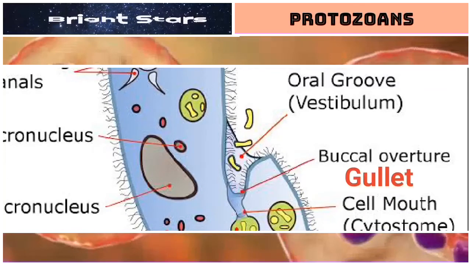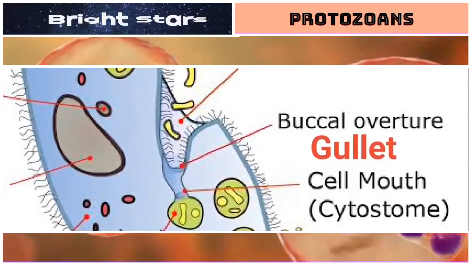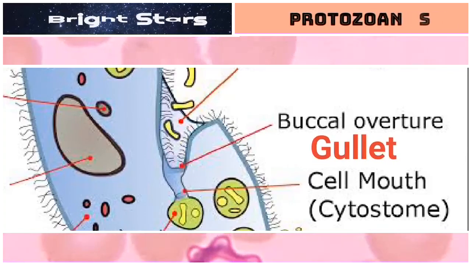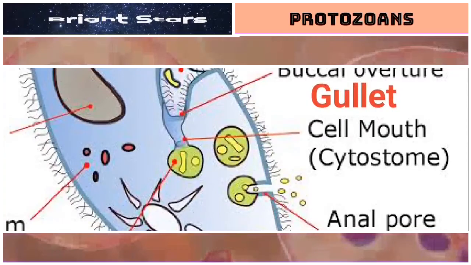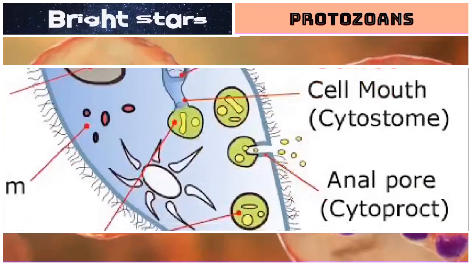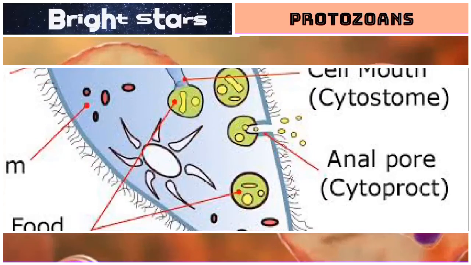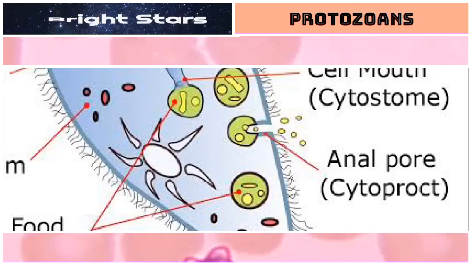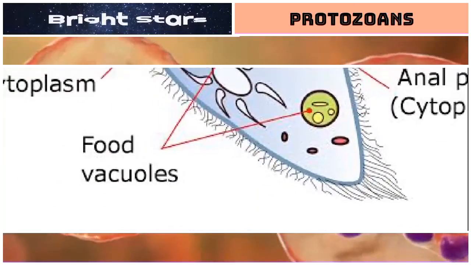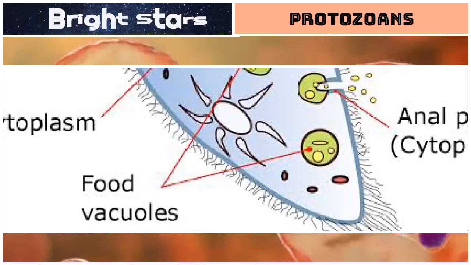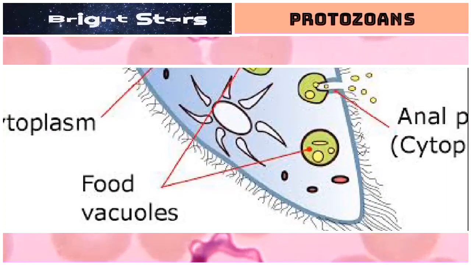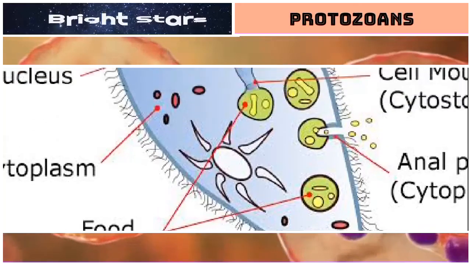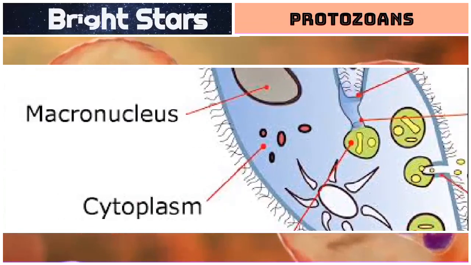Buccal cavity or gullet, which is mentioned in the textbook, is a throat-like structure in a Paramecium. Cell mouth or cytostome, you can see here. Next, anal pore. Just like other higher organisms have an anus for excretion, this minute organism has an anal pore or cytoproct. Food vacuoles: we have already discussed that they are heterotrophs, they are predators, they eat other microorganisms. That microorganism will be converted into a food vacuole that will be digested soon.